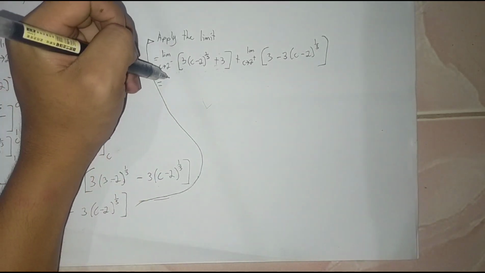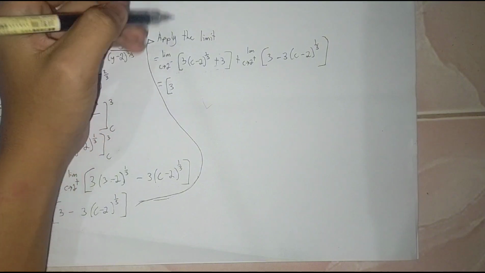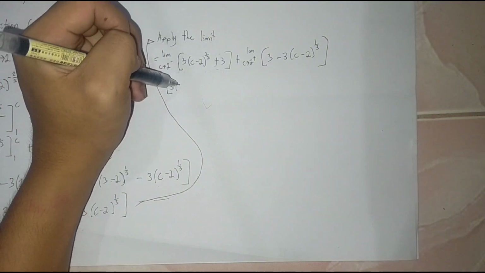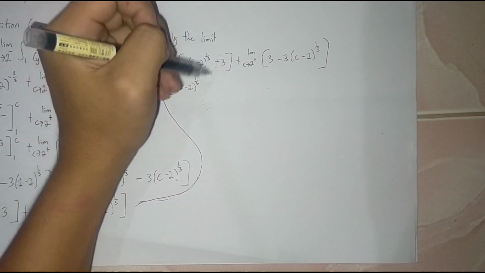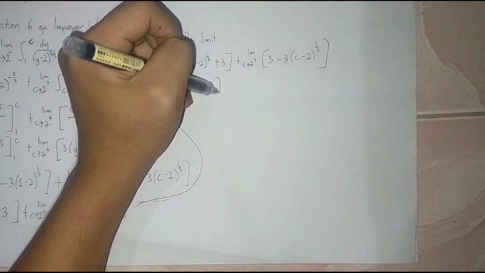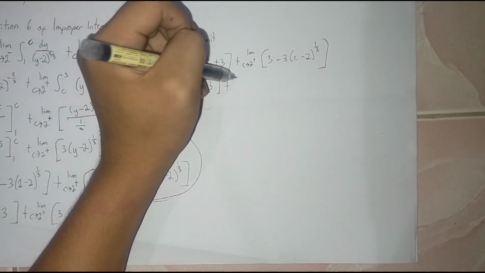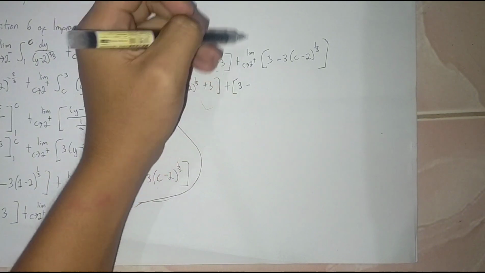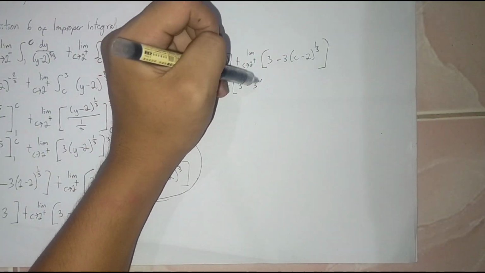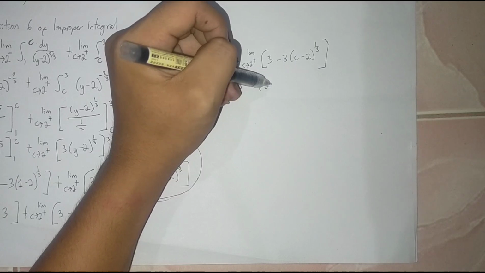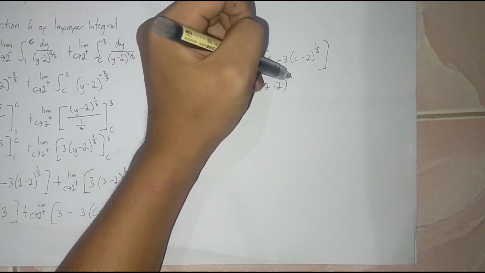So 3 times 2 minus 2 to the power of 1/3 plus 3 plus 3 minus 3 times 2 minus 2 to the power of 1/3.